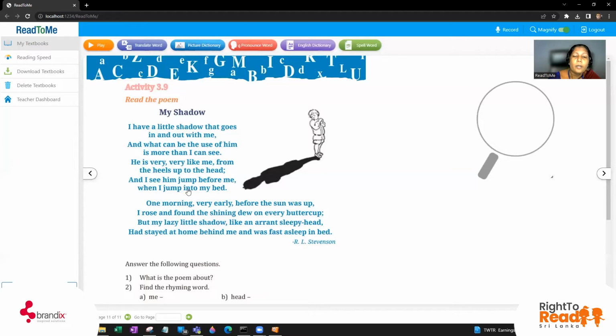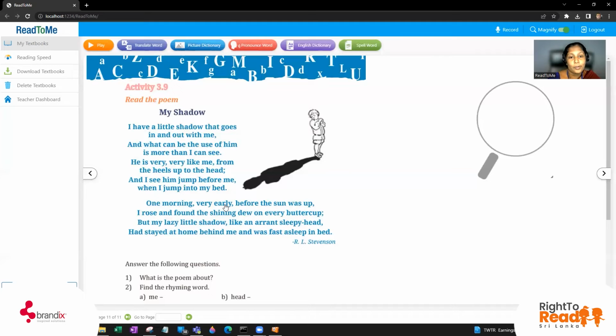And I see him jump before me when I jumped into my bed. One morning, very early. According to this point, you know that this boy has a certain problem. What is his problem? The shadow is always with this boy. Because of that, he is not getting up early in the morning every day.